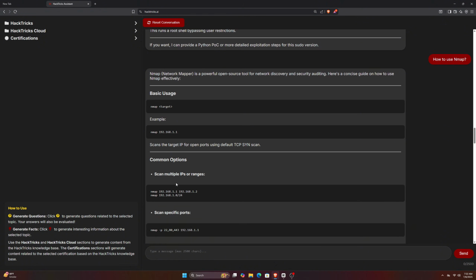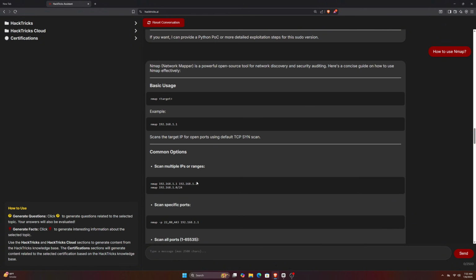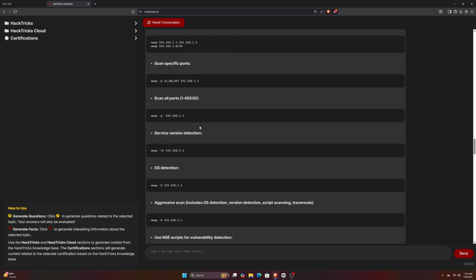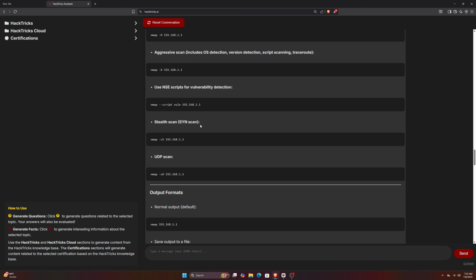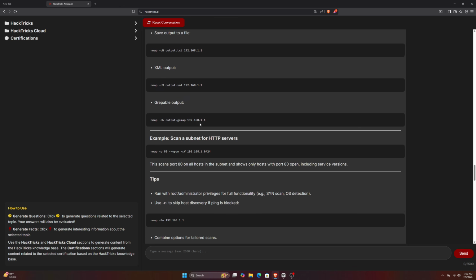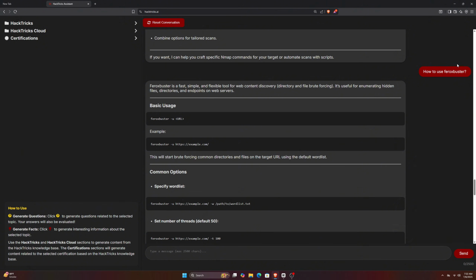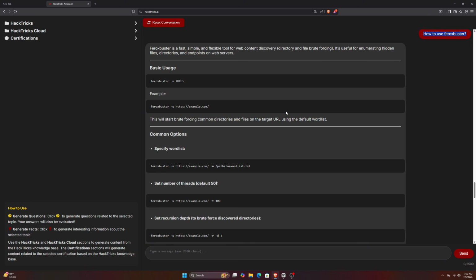But it doesn't stop at just scripts and exploits. You can also use this thing to learn hacking tools. Let's say you're new and you don't know how to use Nmap. Just ask it, and it gives you a detailed guide on how to use Nmap, including basic and advanced commands. It's quite fun, right? I even asked it about Feroxbuster, which is a newer directory brute-forcing tool written in Rust and known for its speed. And again, it gave me the full details on how to install and use it.